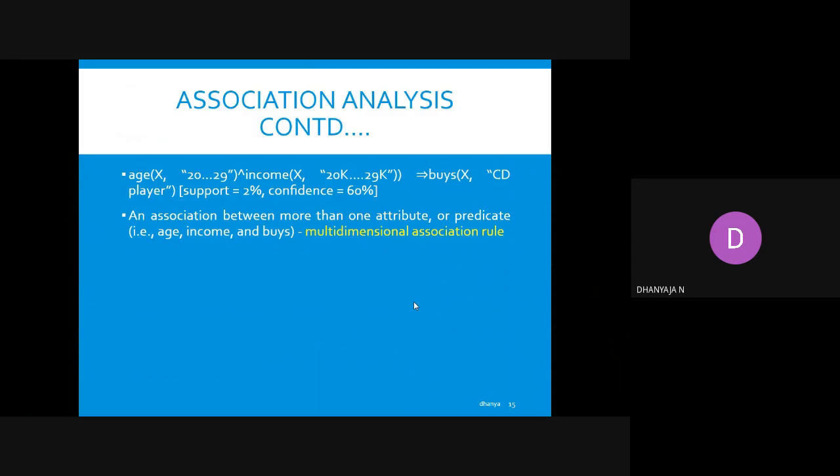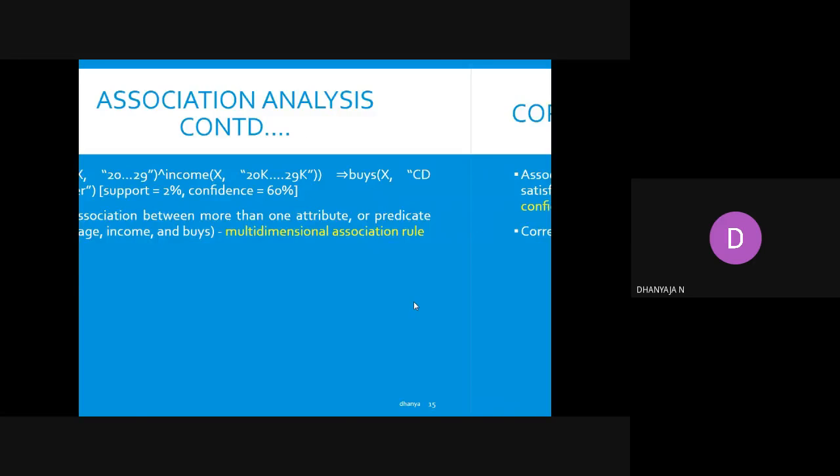That means an association between more than one attribute or predicate, for example, age, income, and buys computer or buys laptop. That is another predicate. This is known as a multi-dimensional association rule. Here you are considering not only a single dimension, but many other things also, for example, age, income, buys. All these are other categories. So this is known as a multidimensional association rule.